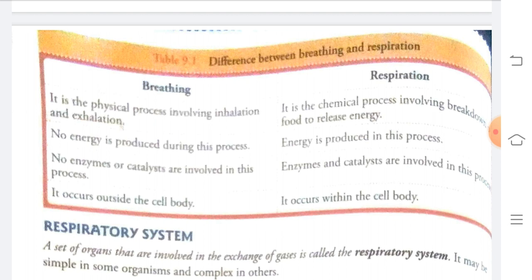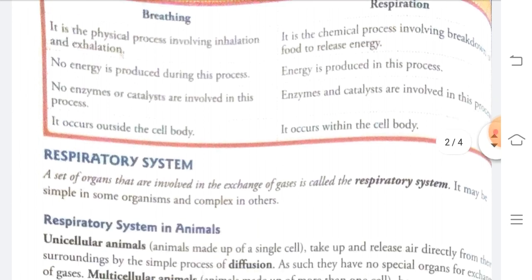Okay. Now we will see about the respiratory system in human beings and in various organisms. Before knowing about the respiratory systems of various organisms, let us see what a respiratory system is. The respiratory system is a set of organs that are involved in the exchange of gases.